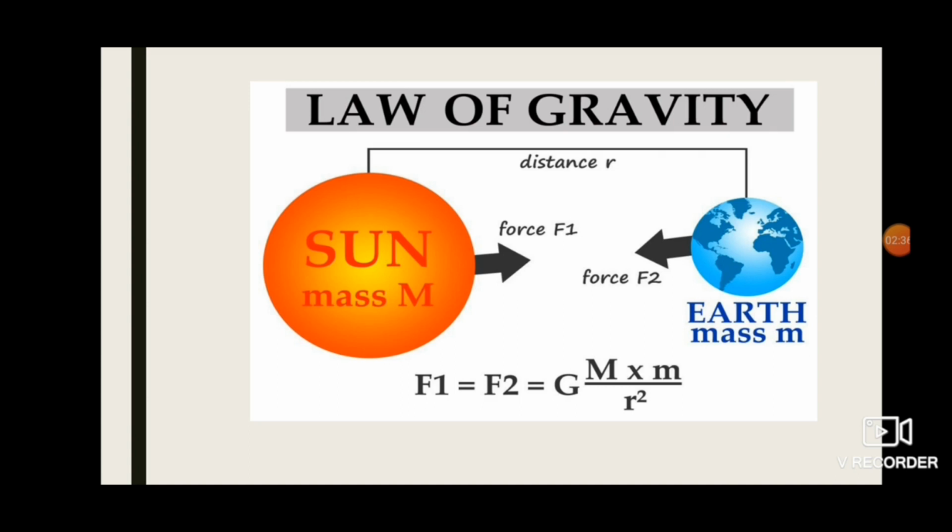You can see they have drawn a line here, center of the masses. If you take the distance from the center of the Sun to the center of the Earth, that is denoted by the letter R. R means distance. So Sun and the Earth are attracted to each other with a force. Is it clear all of you? So the law of gravity.